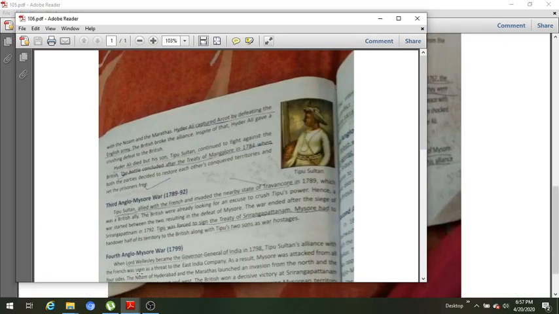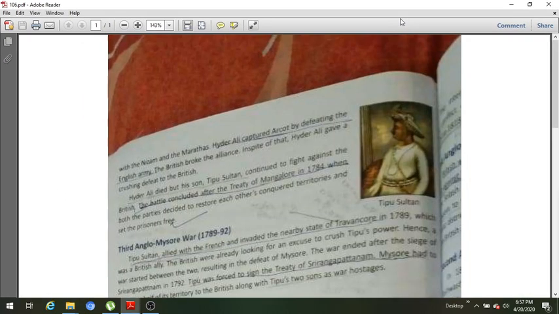But Hyder Ali had friendly relations with the French, and he refused, saying the Britishers could not attack their French territory, Mahe, and it increased the enmity between Hyder Ali and the Britishers.